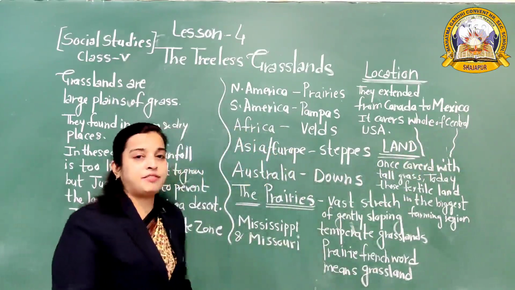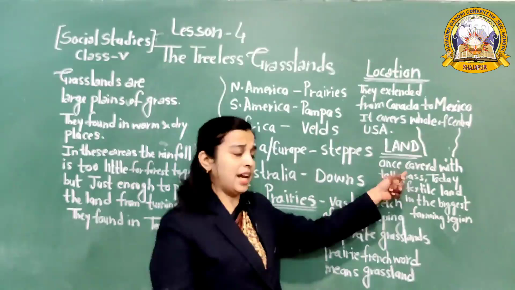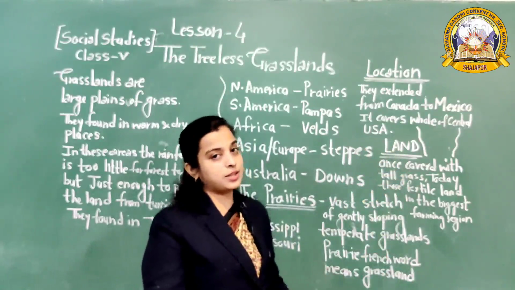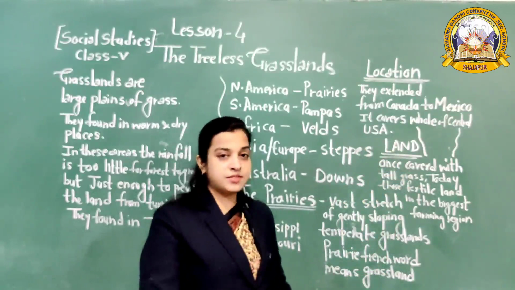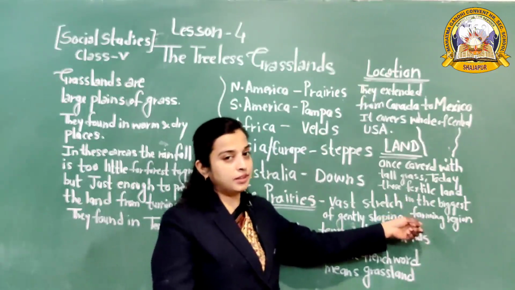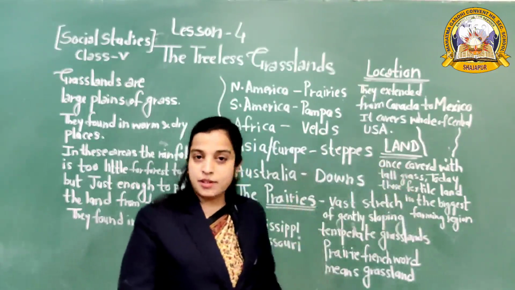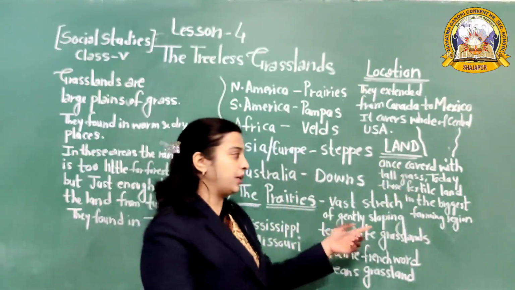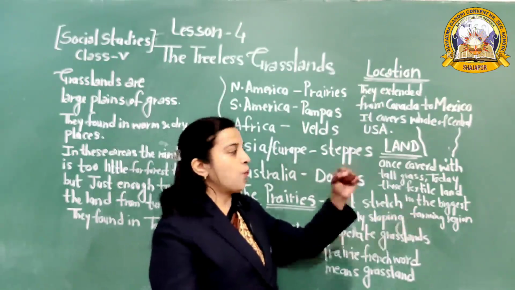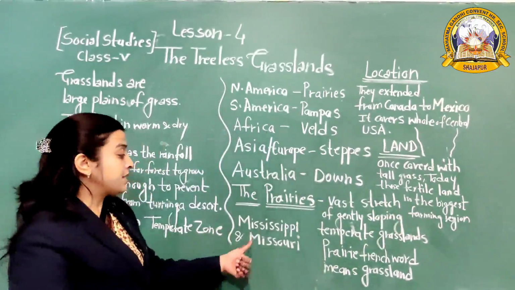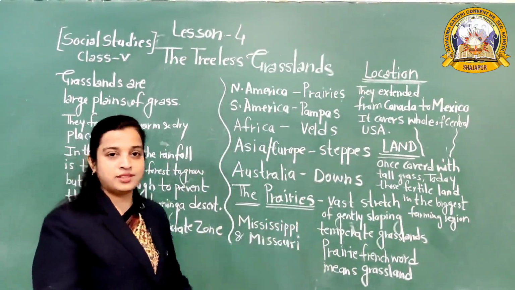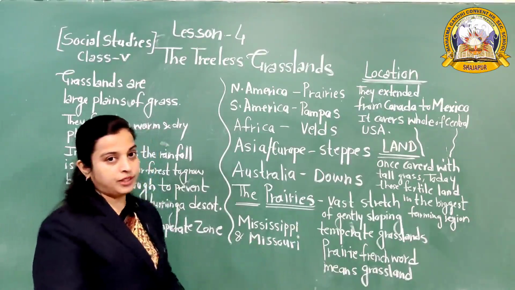What type of land do we find there? Once, the prairie was covered with thick and tall grasses. But today, this fertile land is the biggest farming region of the world. And Mississippi and Missouri are two important rivers which flow through this region. I hope all of you understand this.